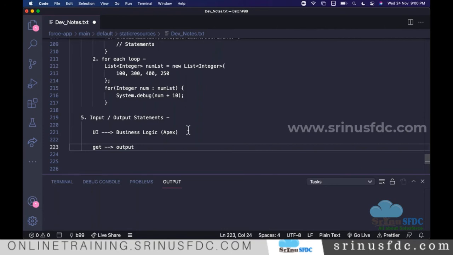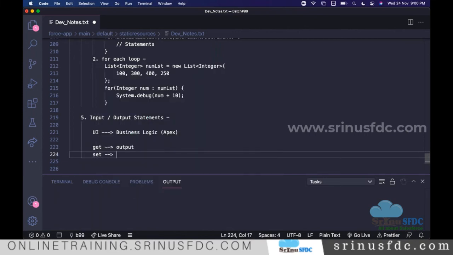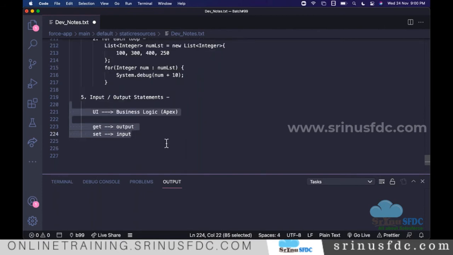Do you want to accept some value as input from the UI? Let's say there is a form, and I am filling in the value. Whatever I enter in the form input should be stored in one of the variables we define in the Apex. If you want to allow that, we use the set property. More about that we will know only when we deal with the UI. For now, just keep in mind, get we use most of the time for output.